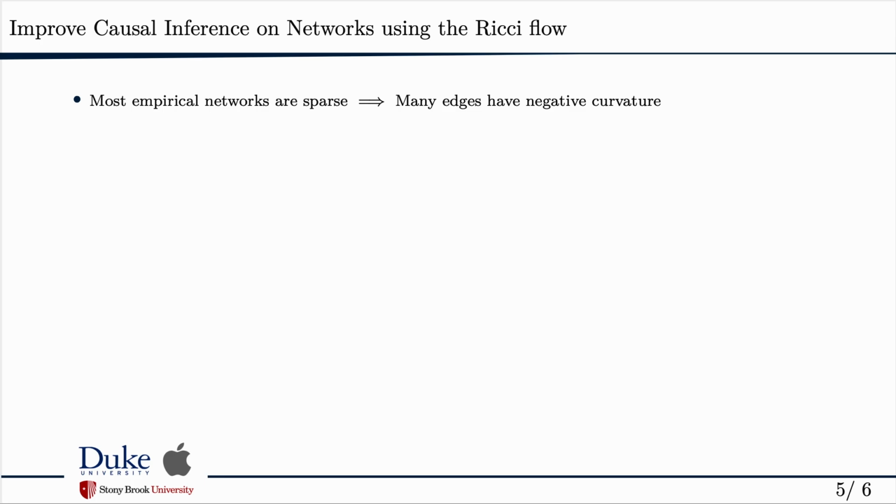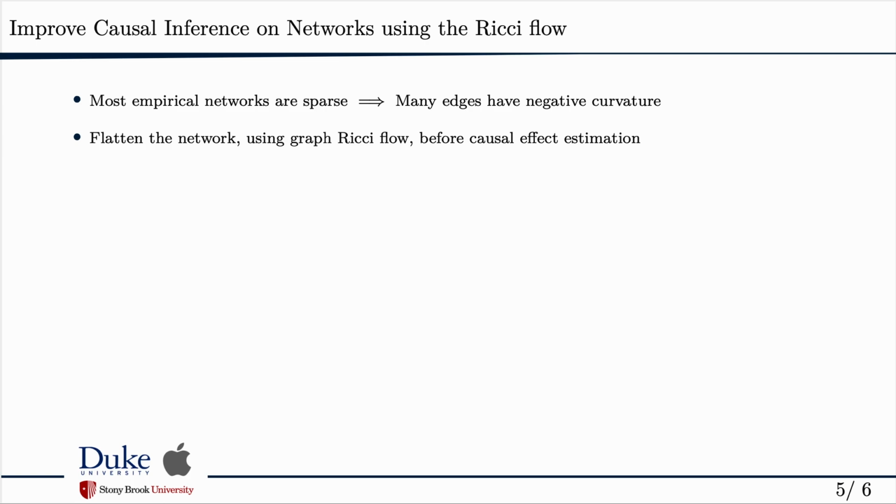Now, can we use this to improve the accuracy of causal estimates on networks? First, keep in mind that most empirical networks are sparse, which means many edges have negative curvature, and we know that negative Ricci curvature could lead to more error in causal estimates. So if we flatten the network, it should improve the accuracy of causal estimates, and we can see that this